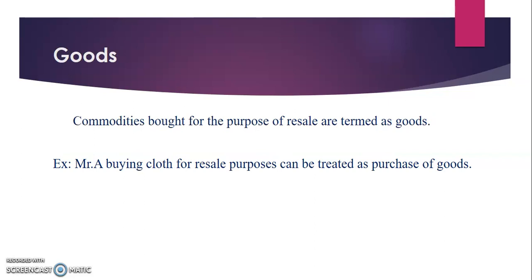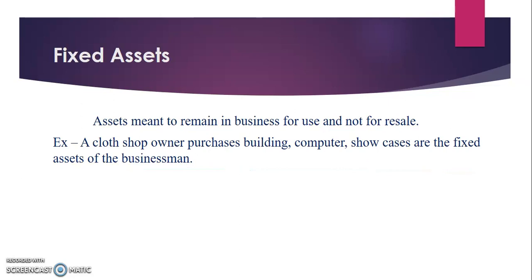The next one, goods. Commodities bought for the purpose of resale are termed as goods. If the businessman purchased raw material for manufacturing goods, that raw material is called goods. Mr. A buying cloth for resale purposes can be treated as purchase of goods. Then fixed assets. Assets meant to remain in business for use and not for resale. That asset acquired by the business, which is used for a long period, not for resale, is called fixed assets.